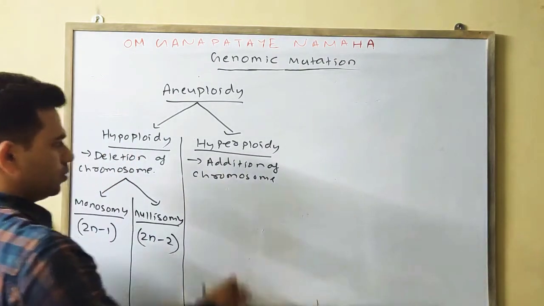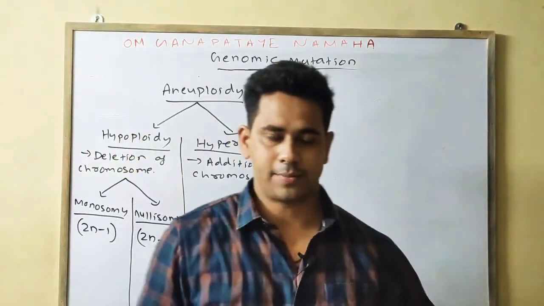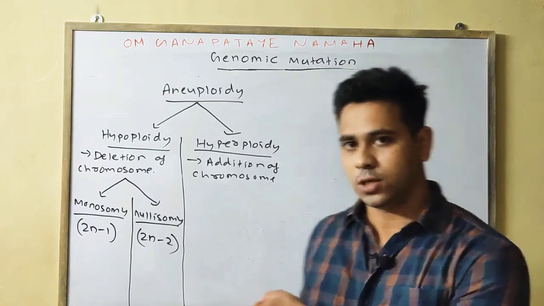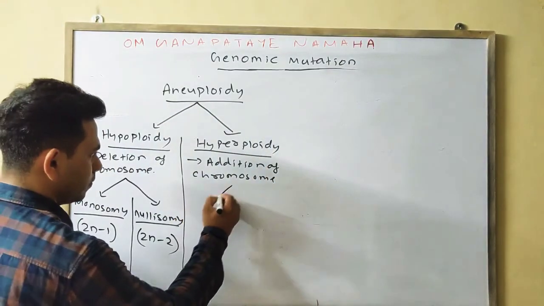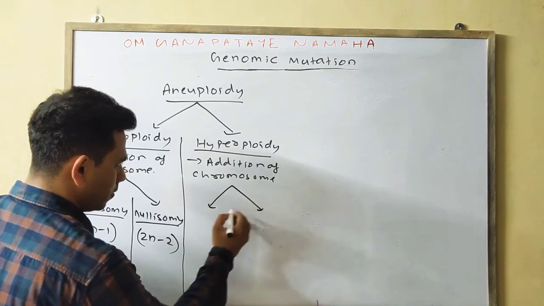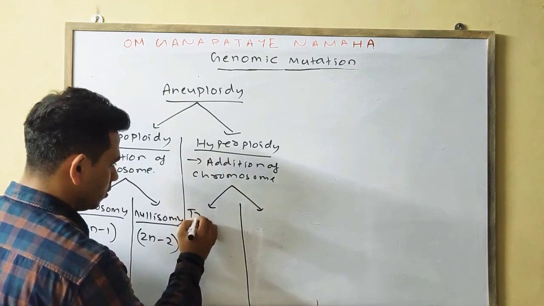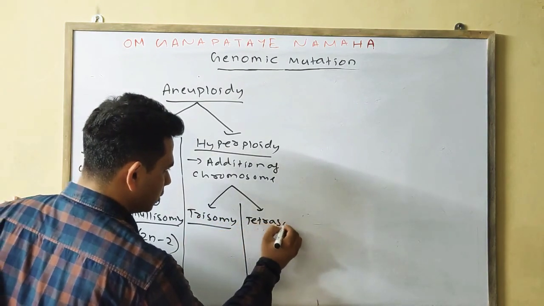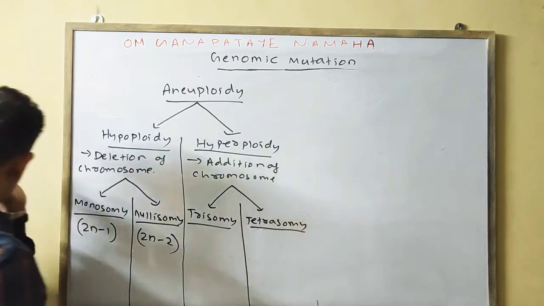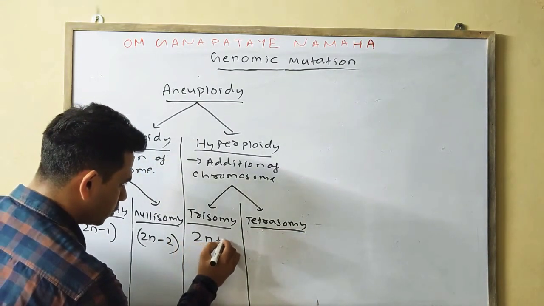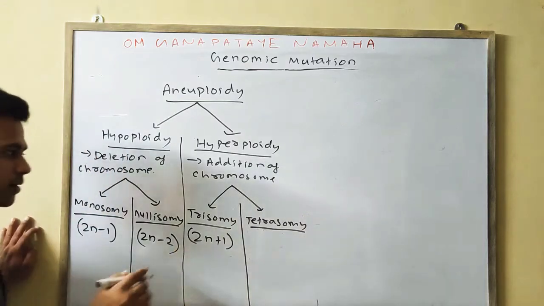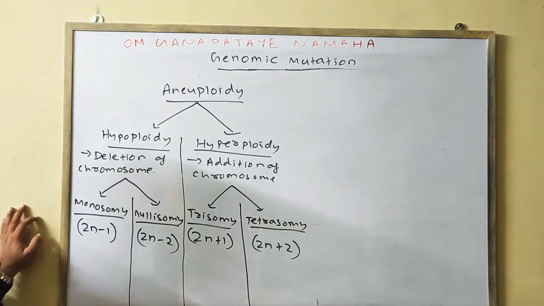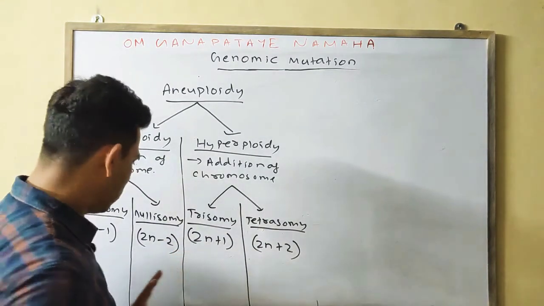Further, hyper is also divided into two types. If one chromosome is added, then it is called trisomy. If two chromosomes are added, then it is called tetrasomy. One is trisomy, the other one is tetrasomy. Trisomy means 2n plus 1, if one chromosome is added. If two chromosomes are added, then it is tetrasomy. I will give the example, don't worry.